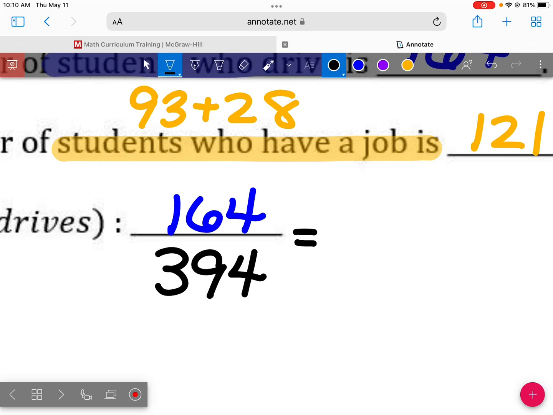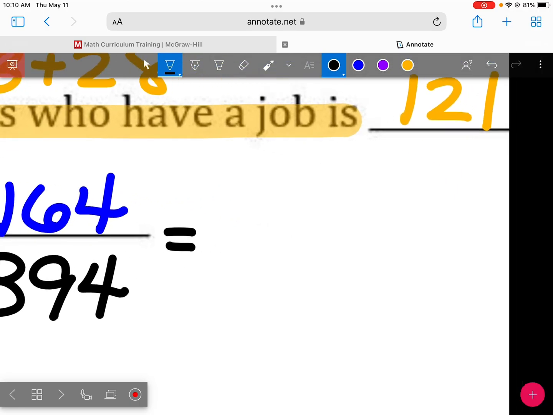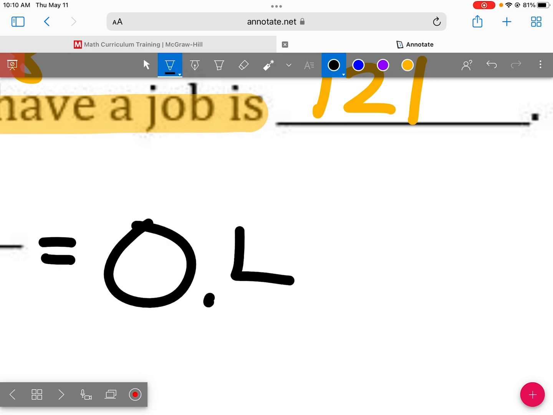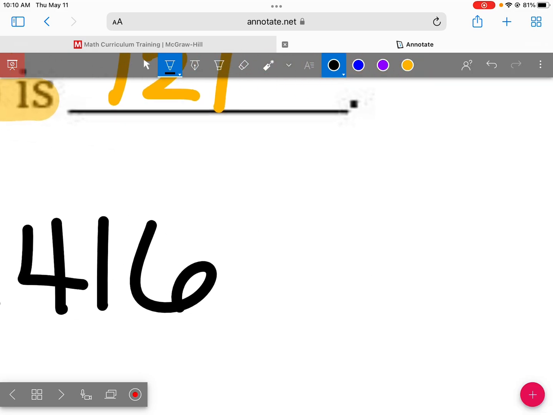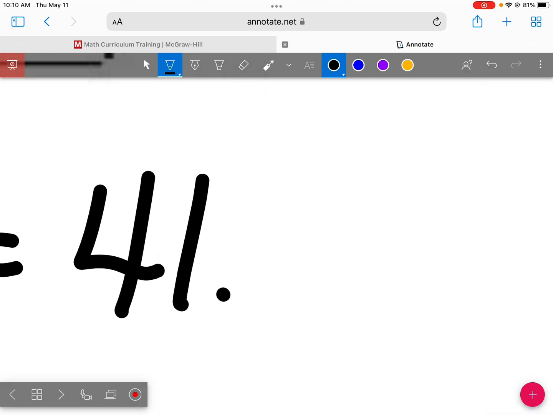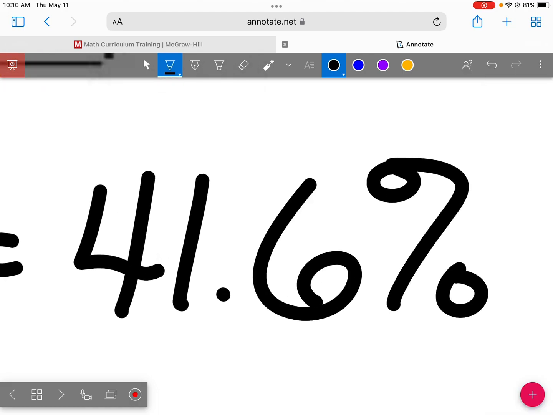Can you guys pop that into your calculators and tell me what that would be in its decimal form? 0.416. So if you're a student at this school, there's a little bit more than a 41% chance that you drive, or 40% of the students at this school drive.